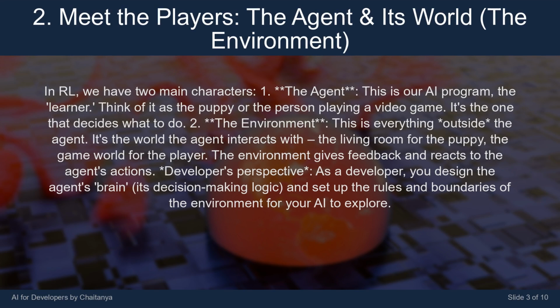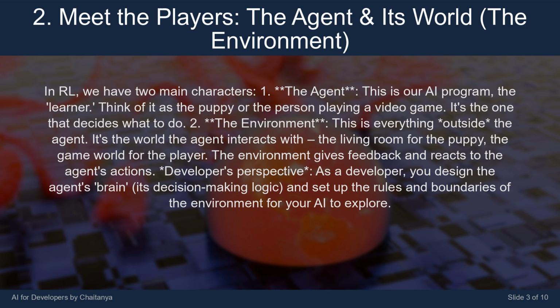In RL, we have two main characters. 1. The agent. This is our AI program. The learner. Think of it as the puppy or the person playing a video game. It's the one that decides what to do. 2. The environment. This is everything outside the agent.